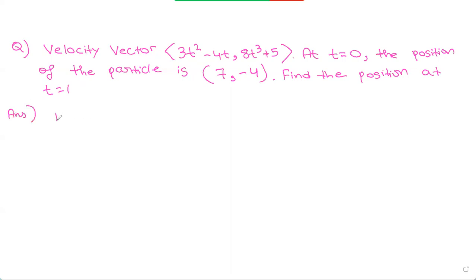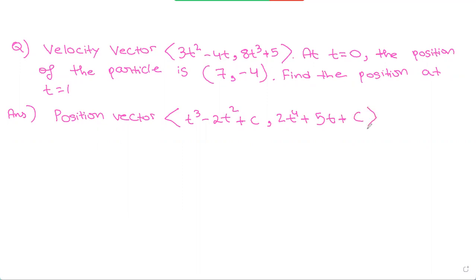We can first write out the position vector. The position vector would be the integral of the velocity vector. So that would be t cubed minus 2t squared plus c, comma 2t to the power of 4 plus 5t plus c.